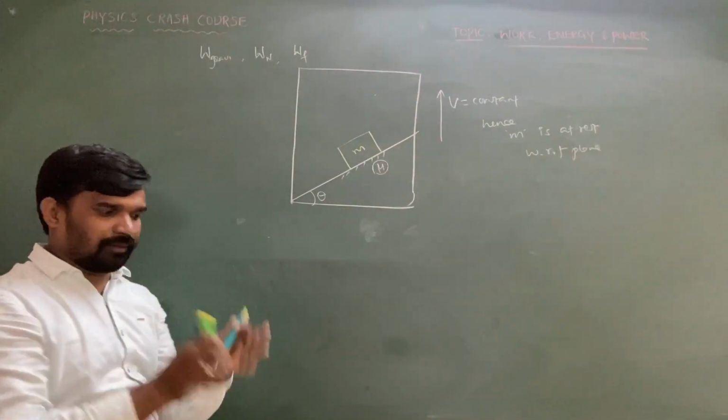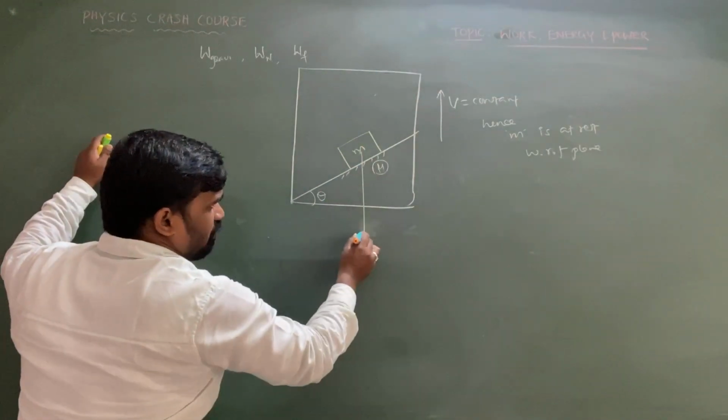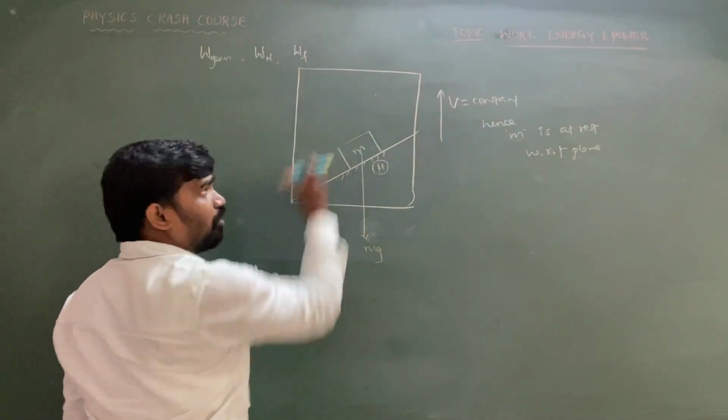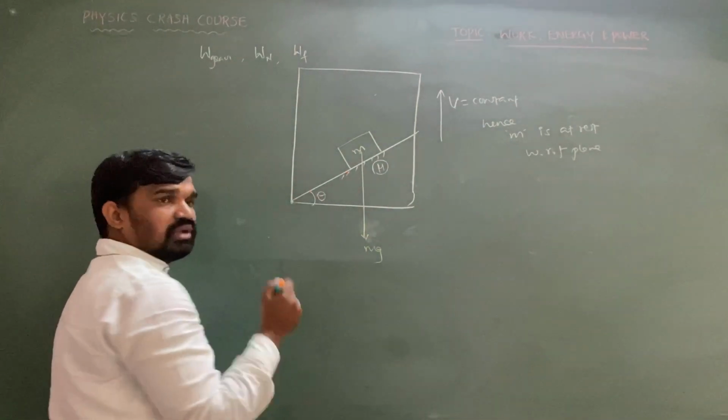What is the work done by the friction if the coefficient of friction between the block and the plane is mu? As you already know, the weight of the block is acting in the downward direction, but the lift is going in the upward direction. There is no relative sliding between the block and the inclined plane.